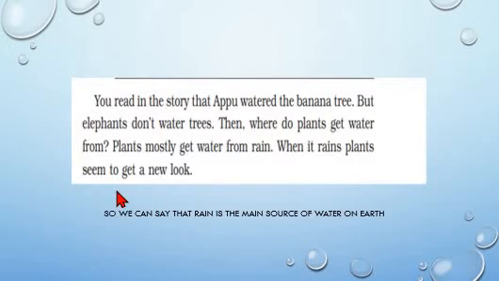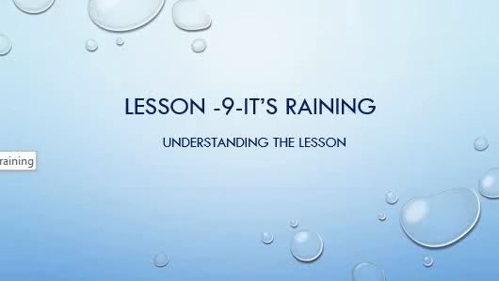I'm sure you all enjoyed the story and the poem in the introduction of the lesson. Now, let's get into understanding the lesson. I think most of us think that raindrops come down from heaven. Is it so? No. There are so many processes involved which bring rain down to the earth.